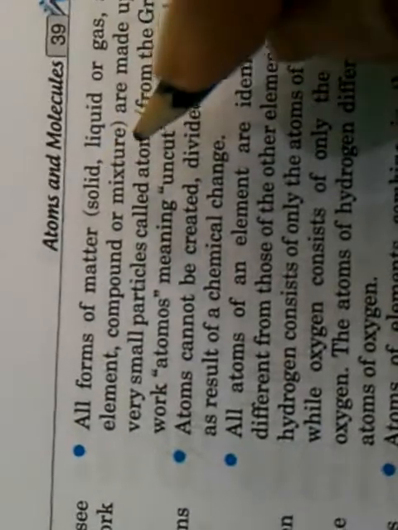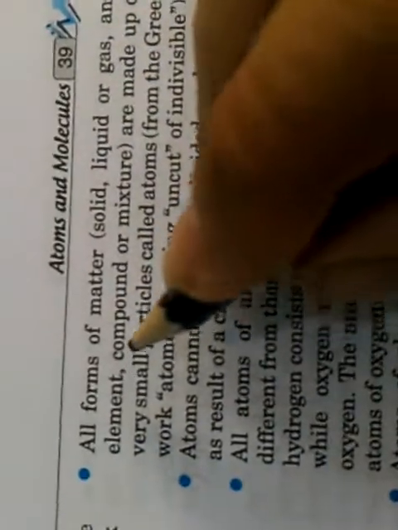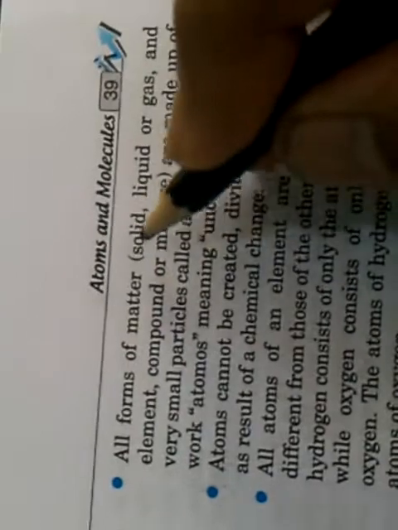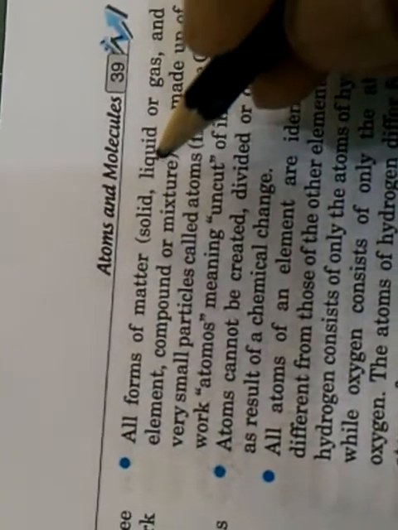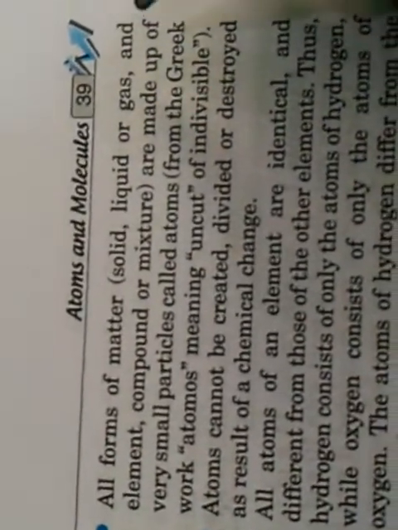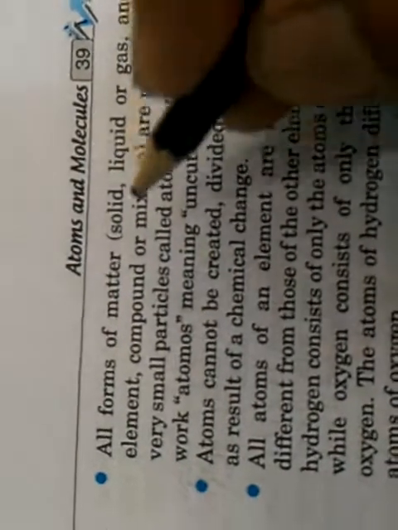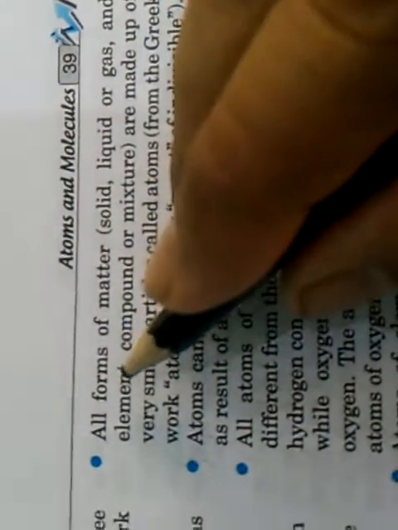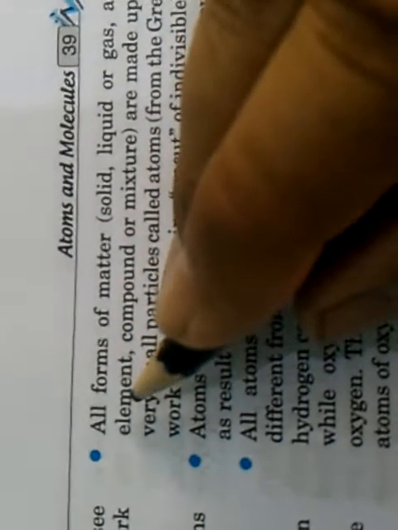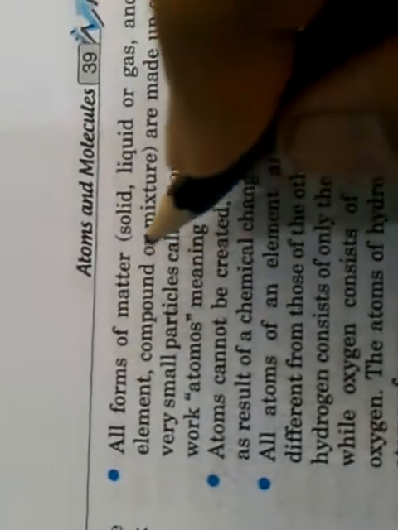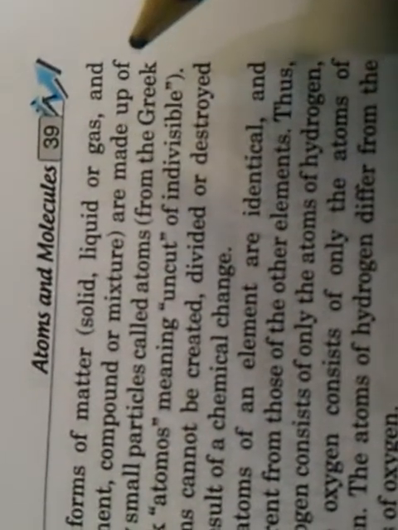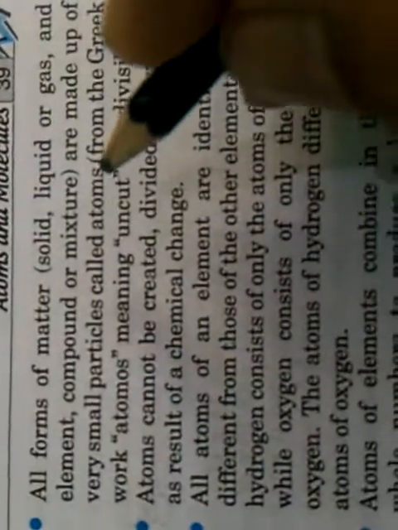First, all forms of matter, solid, liquid or gas, and elements, compounds or mixtures, which means any kind, be it solid like iron, liquid like water or mercury, or gas like hydrogen, carbon dioxide, oxygen or nitrogen, or elements such as gold, silver, iron, sodium, or compounds like NaCl or mixtures, they all are made up of very small particles called atoms.